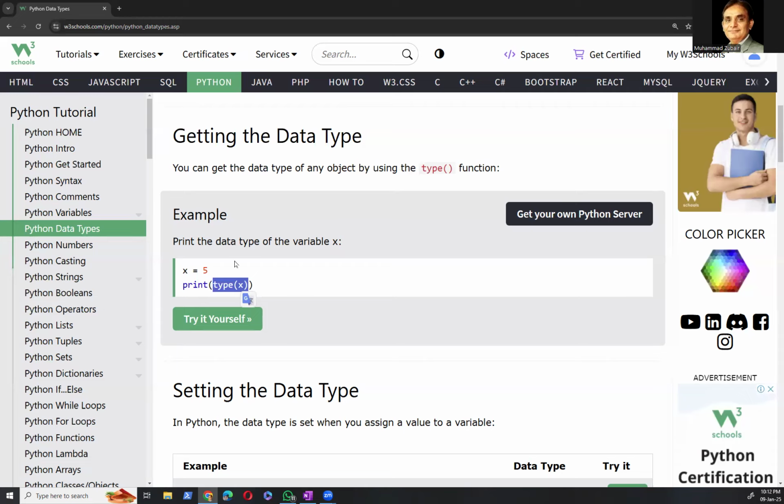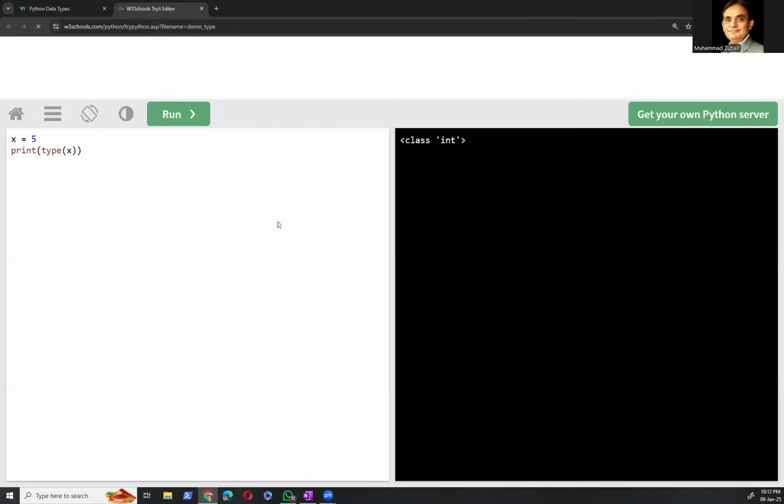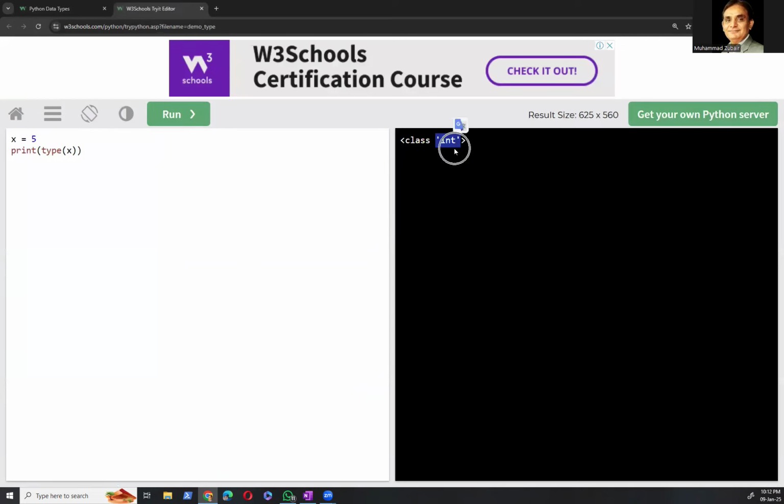What's the data type of x? It's int. We have tried it before. Int means integer, right?